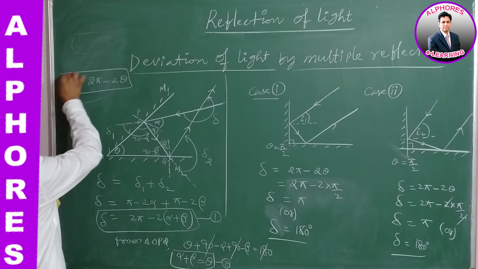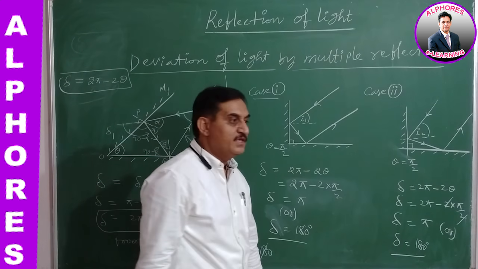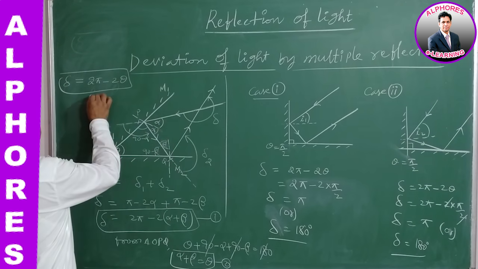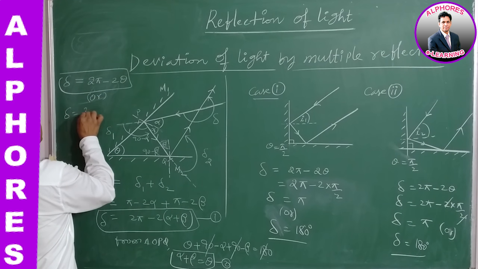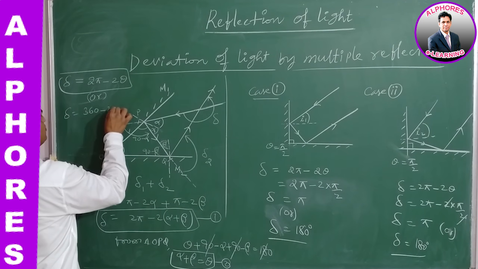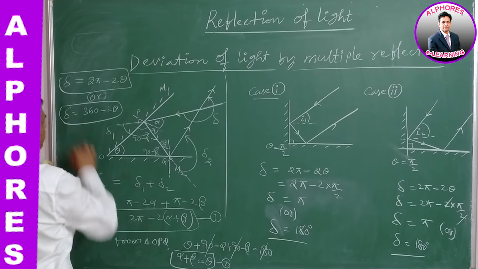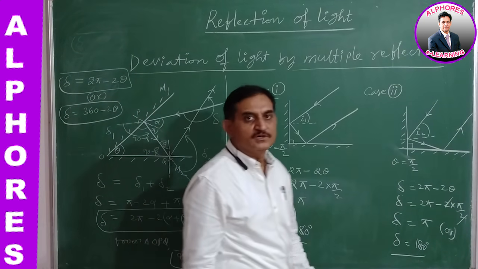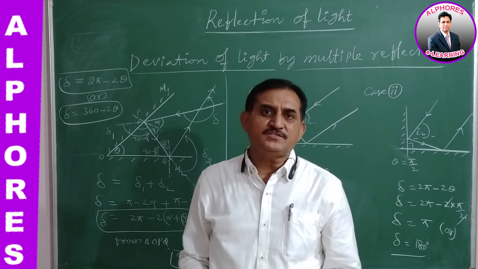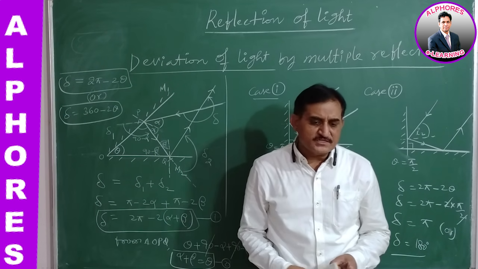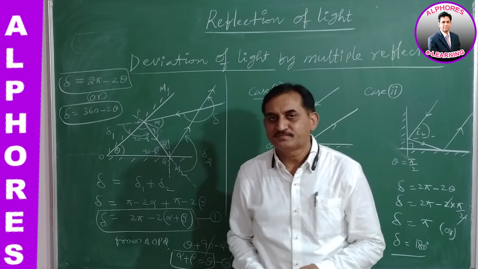This is the total deviation suffered by the light. Of course, here we can also write it as delta is equal to 360 minus 2 theta. So this is the total deviation suffered by the light. So in this equation, we have to focus on one particular point. What is that?